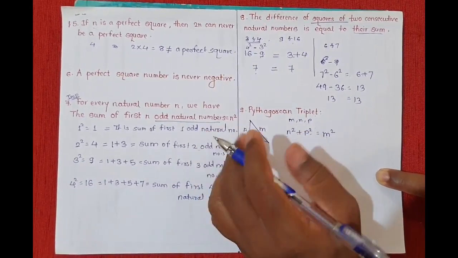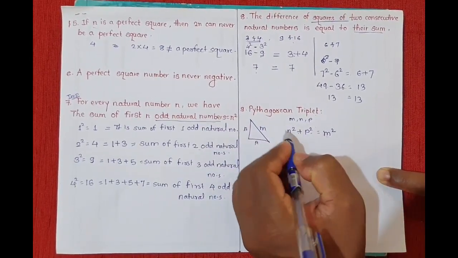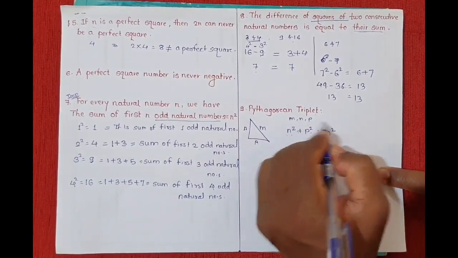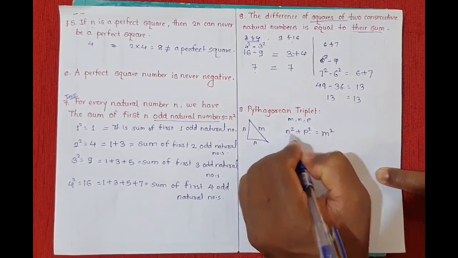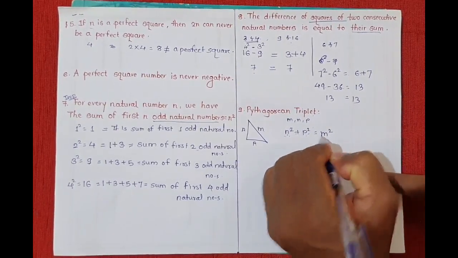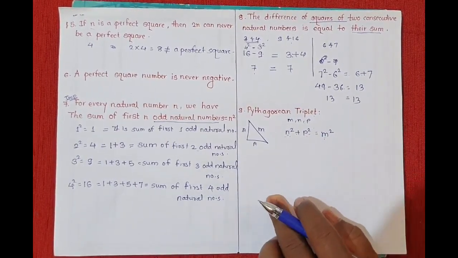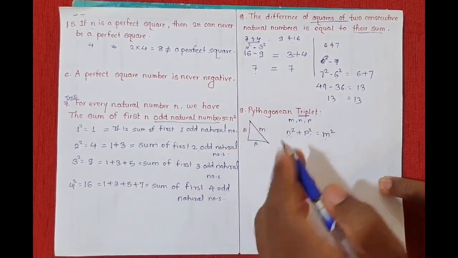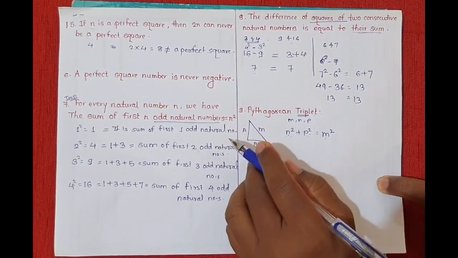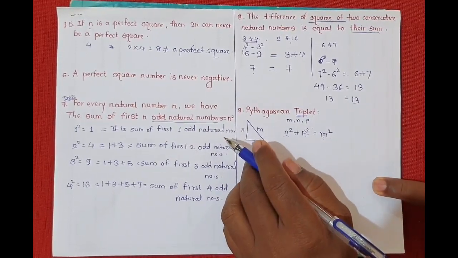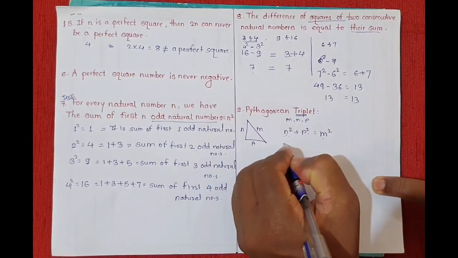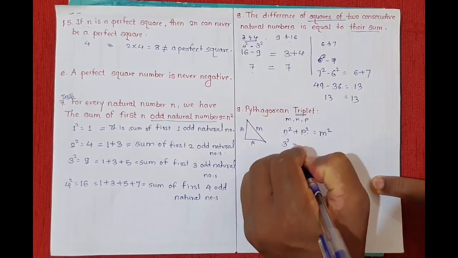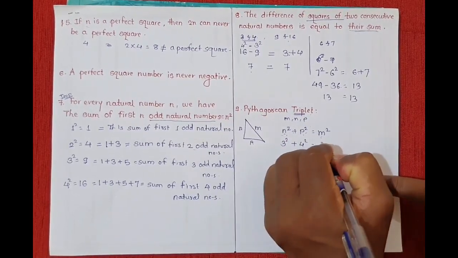This is Pythagoras theorem, and the numbers N, P and M, these three numbers are said to be a Pythagorean triplet. The word triplet refers to 3. So these three numbers are said to be a Pythagorean triplet. For example, we can take 3 square plus 4 square is equal to 5 square.